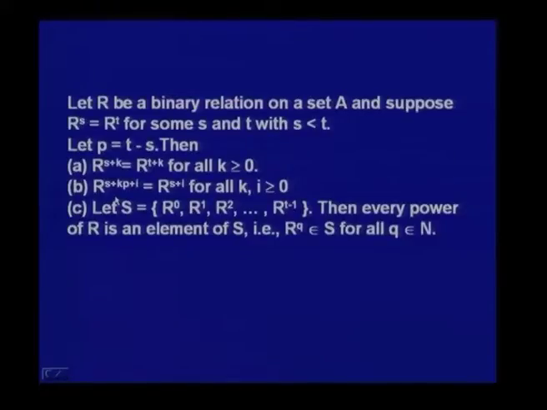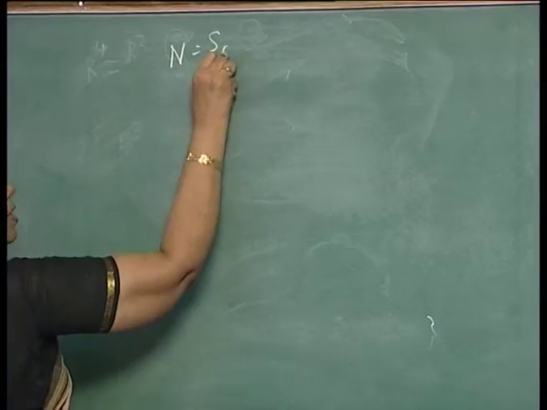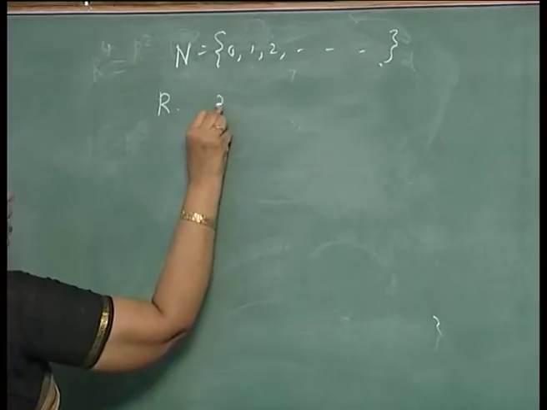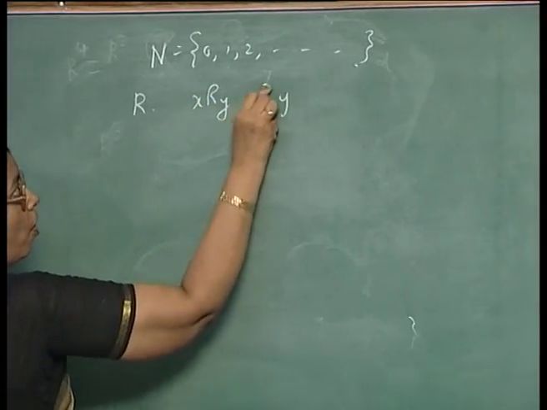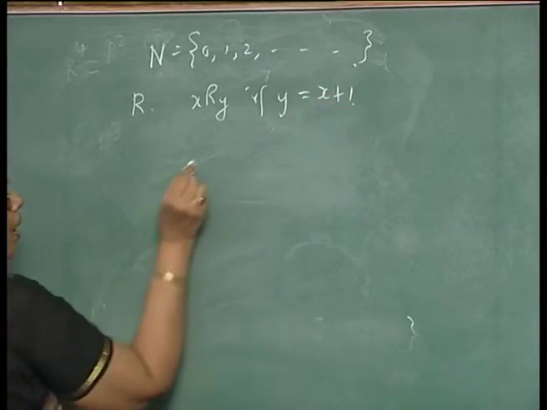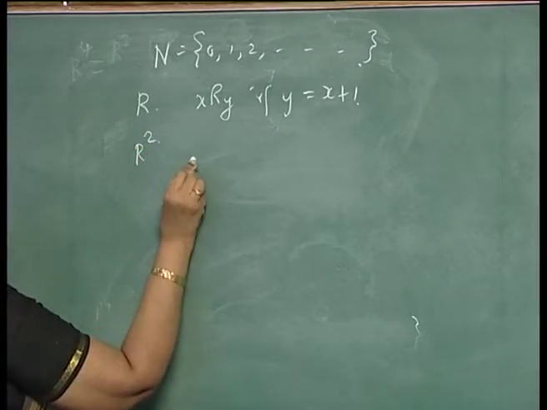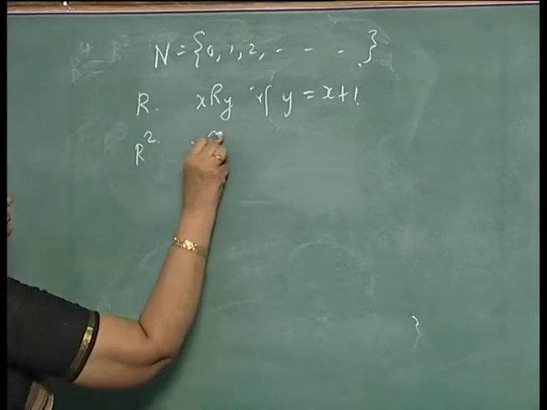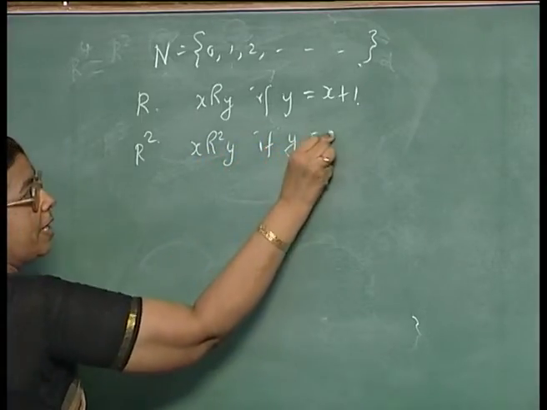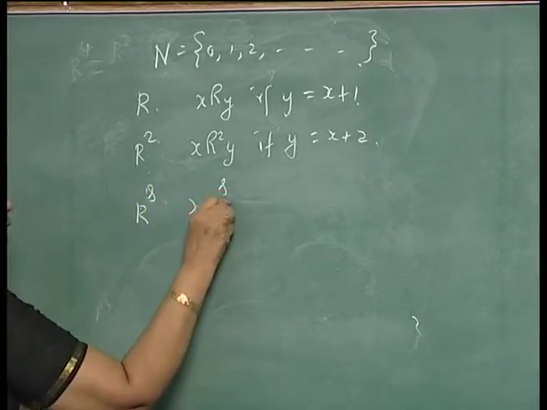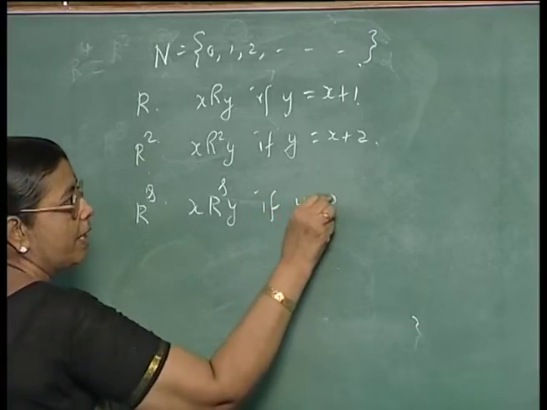For example, let us consider the relation on the set of non-negative integers. The underlying set is the set of non-negative integers 0, 1, 2, etc. And the relation R is represented like this: x is related to y if y is equal to x plus 1. So, what is R squared? R squared will represent x R squared y if y is equal to x plus 2, and any R power S will be x R power S y if y is equal to x plus S.